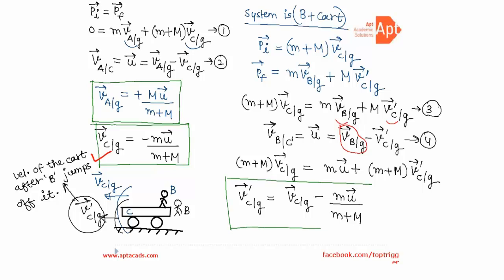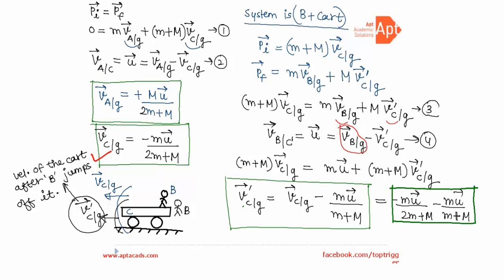This is the velocity of the cart after B jumps off it, right? Substituting the value of VCG also, it was minus m u vector upon 2m plus capital M. When we solve it, we get 2m plus capital M minus m u vector upon M plus m. So this is the final value of it.